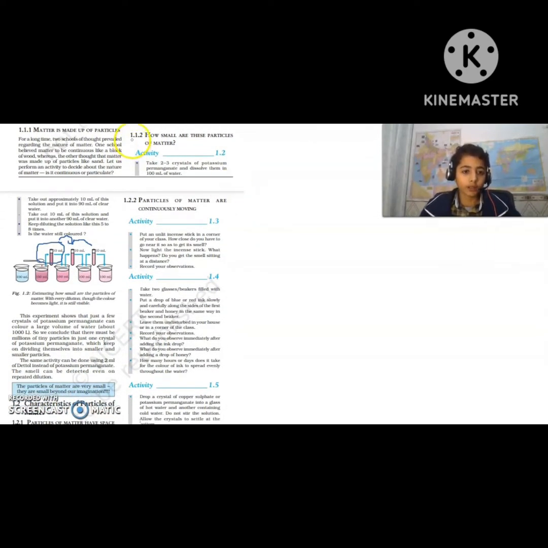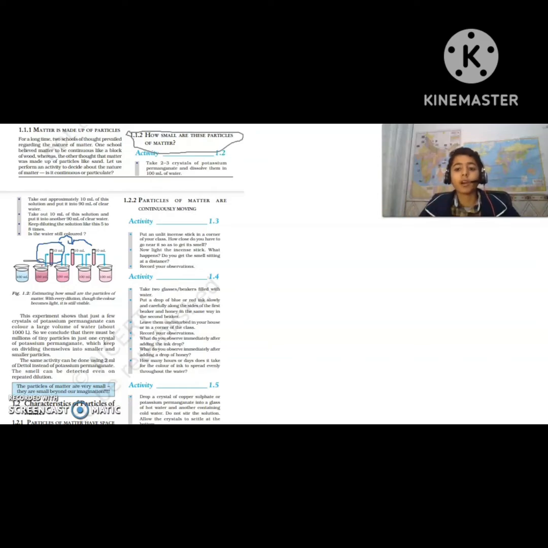Now here is the second topic: how small are these particles of matter? For this we did an activity in which we took a beaker and added 2 to 3 crystals of potassium permanganate. After mixing, we took 10 ml from the first beaker and put it in a second beaker of 90 ml, so it became 100 ml again. And we see that the potassium permanganate color is still present in that beaker.